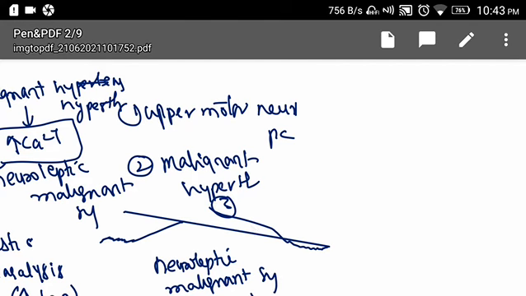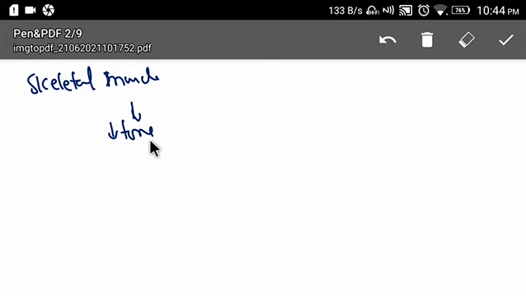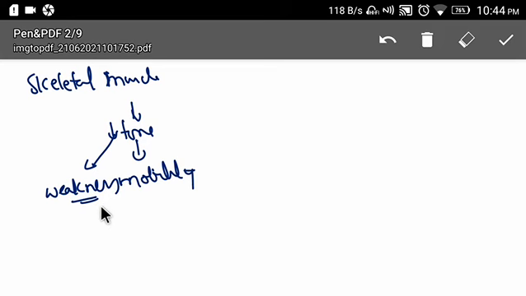Let's see the adverse effects. As it is affecting skeletal muscles, this decreases the tone. This decreases mobility, which is a side effect. Mobility in the sense it causes weakness, as there is decrease in tone. And as I told you, there will be sedation.